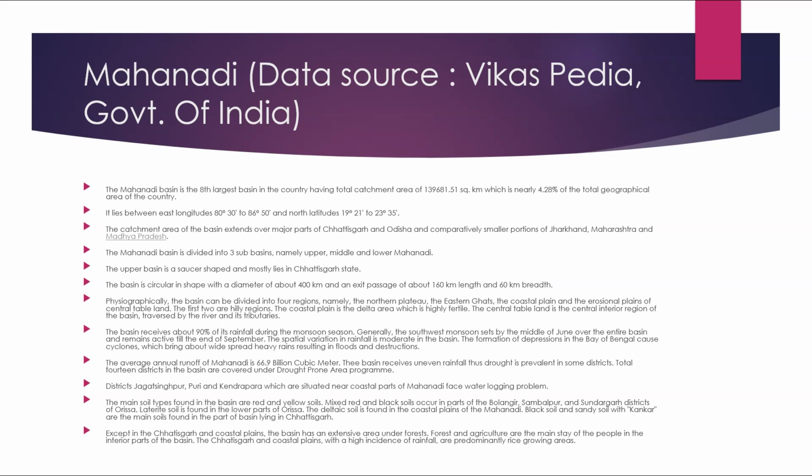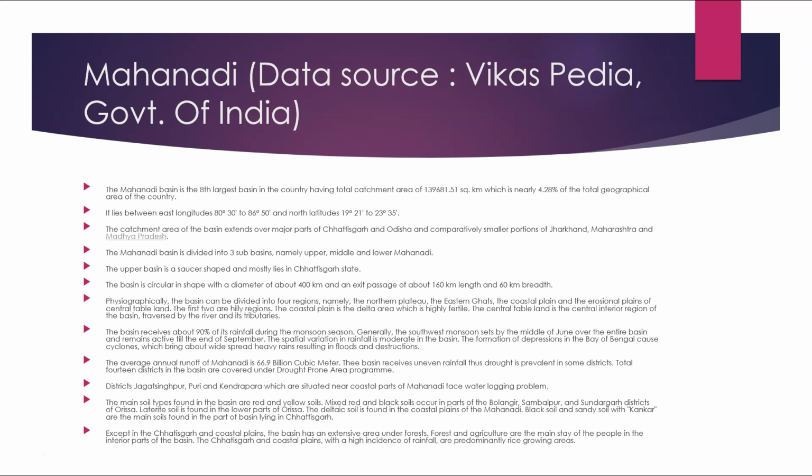Physiographically, the basin can be divided into 4 regions, namely the northern plateau, the eastern ghats, the coastal plains, and the erosional plains of the central tableland. The first two are hilly regions. The coastal plain is the delta area, which is highly fertile. The central tableland is the central interior region of the basin, traversed by the rivers and its tributaries.